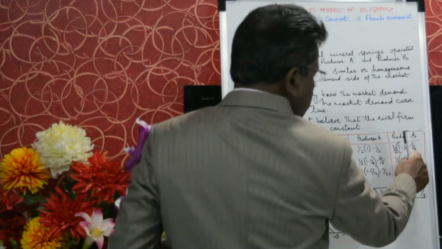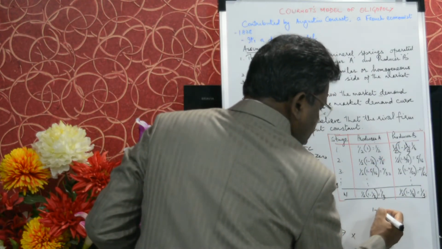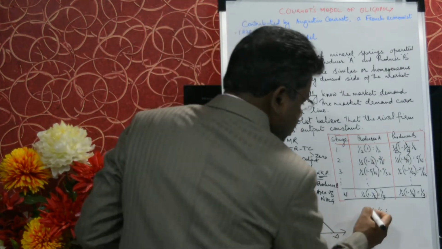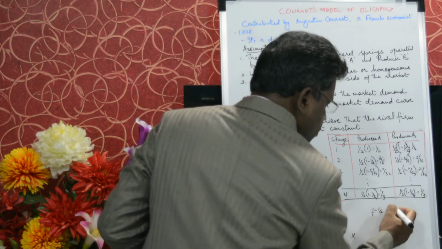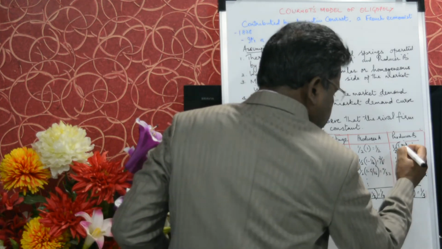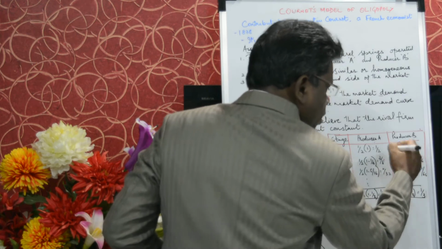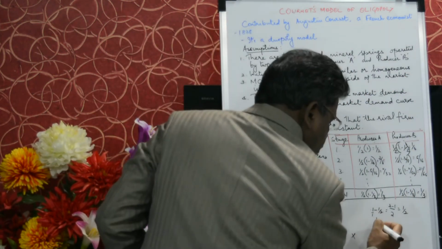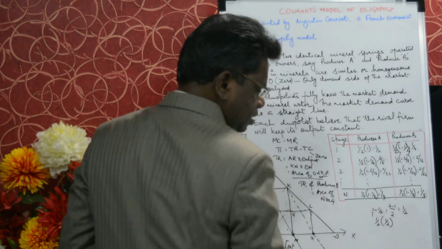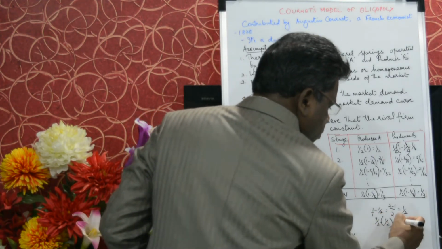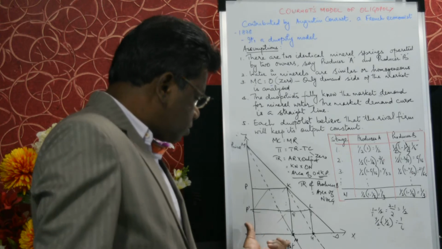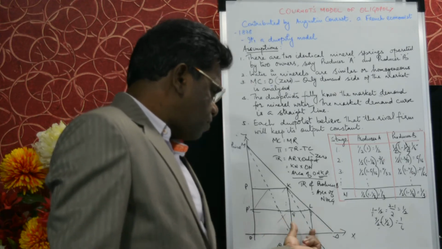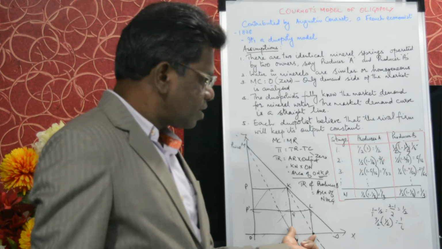So half into 1 minus half. 1 minus half, in LCM 2, is 2 minus 1, that is equal to half. So half into half, it is multiplication: 1 into 1, 1; 2 into 2, 4. Therefore it is 1 upon 4. So B will produce 1 by 4.